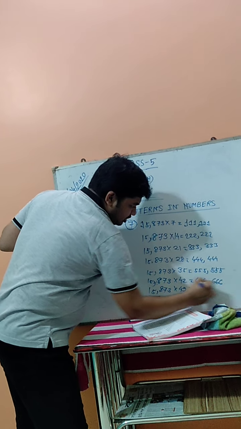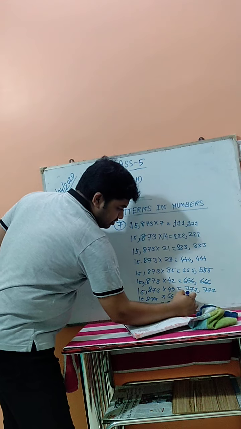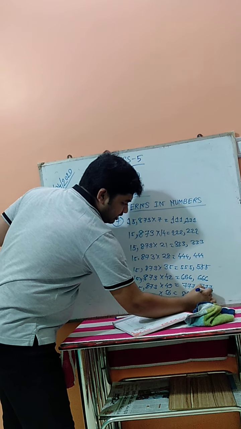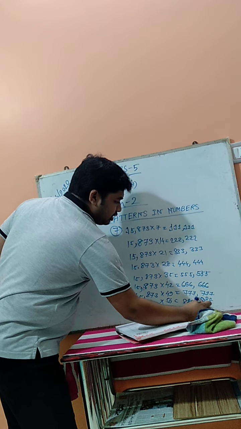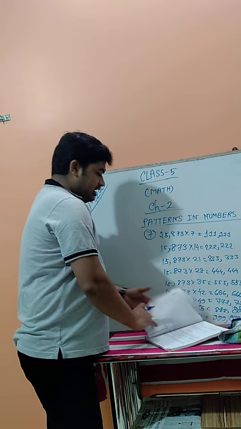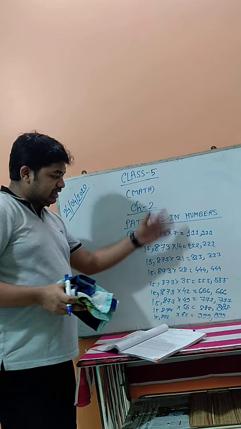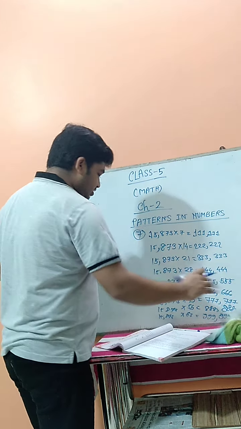By this way you see the pattern, how fast we are able to do it. So this is very easy. How fast you can complete this one. And this type of math you can solve without calculation also. Now see the next one, a very interesting one. You have to find and write down these numbers. Now see the next portion is given.